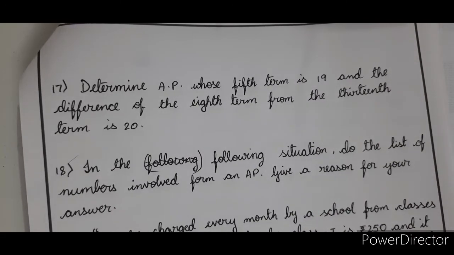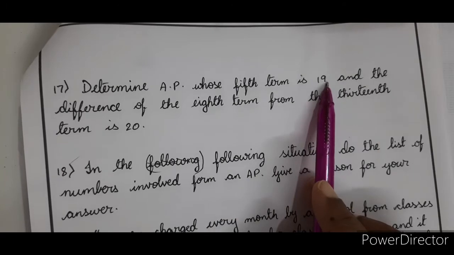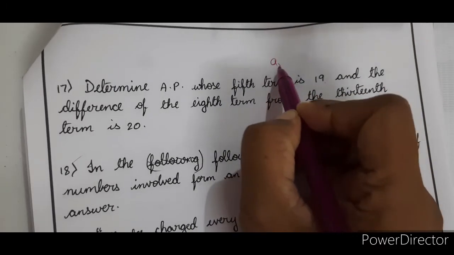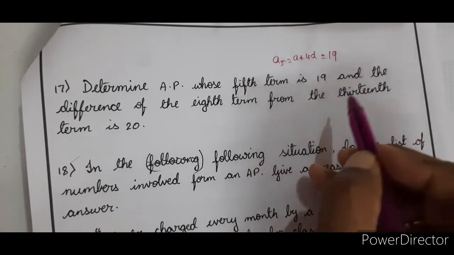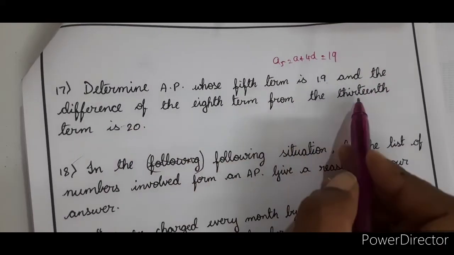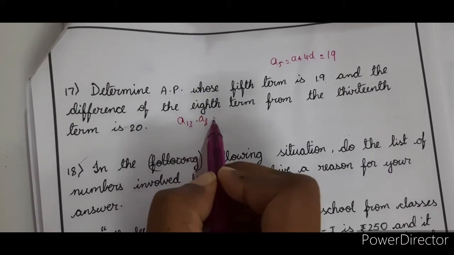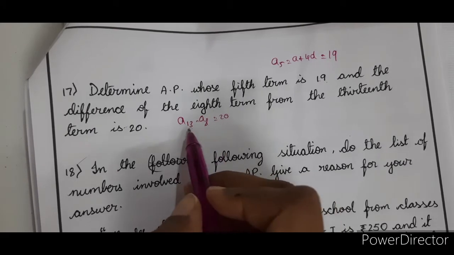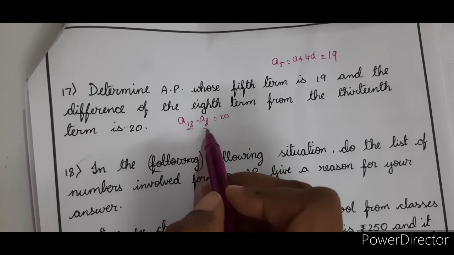Now next problem. Determine the AP whose fifth term is 19. A5 is equal to A plus 4D is equal to 19 is given. And the difference of the 8th term and the 13th term, that is A13 minus A8, is 20. A13 minus A8 means 13 minus 8, what is that? 5.